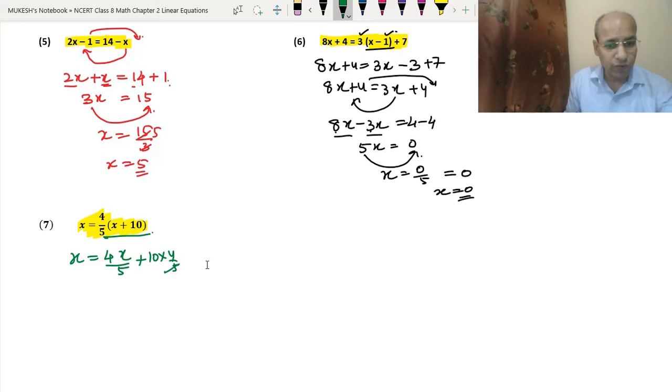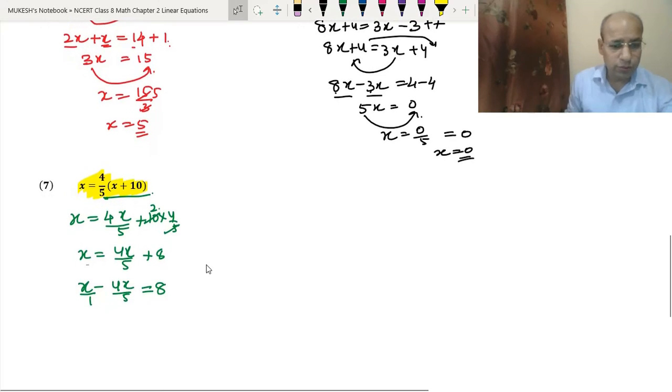Okay. So 5 twos are 10. So we will get x equals 4x upon 5 plus 2 into 4 is 8. Now we will shift 4x to the other side. This 4x, here it is positive, on the other side it will become negative. So we will write x minus 4x upon 5, we can write 1 also here, equals 8.